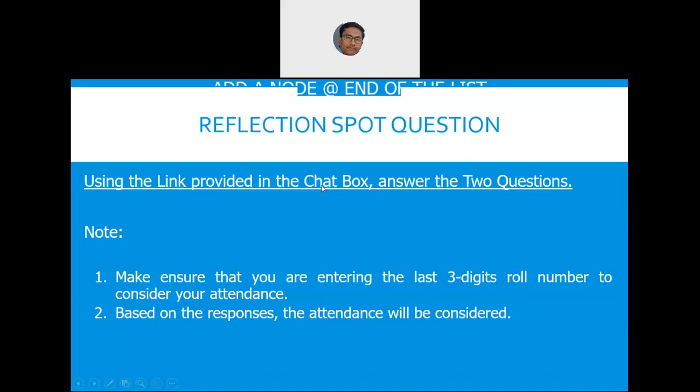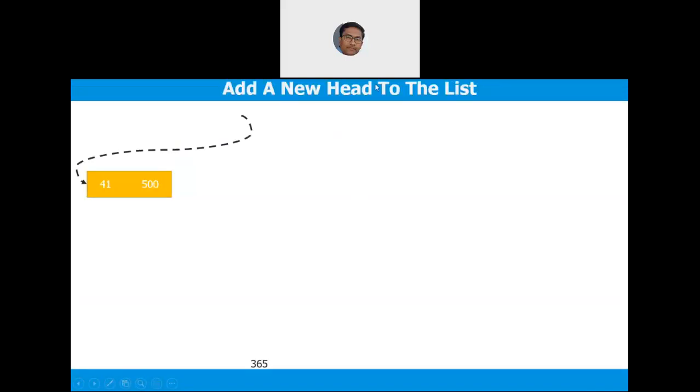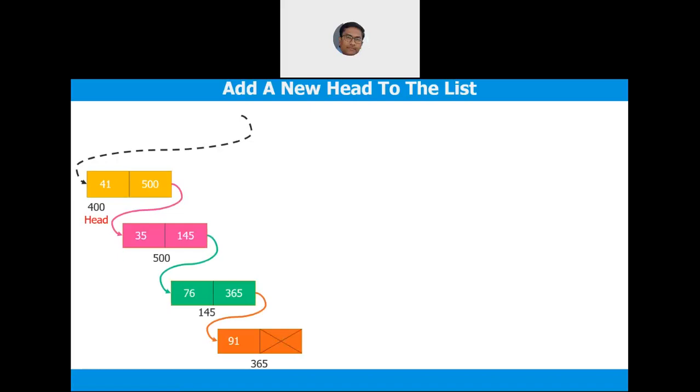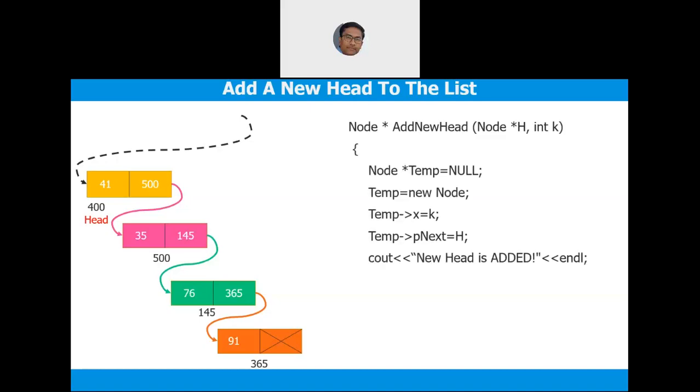Maybe I'll add one more thing. Let us assume that you are asked to add a new head. Shall I proceed? Yes, sir. Okay, so let us assume that you are asked to add a new head to the list. You already had a list, which is this. Your earlier head is pointing to 400. Now one new head has to be added. Let us see what has to be done.